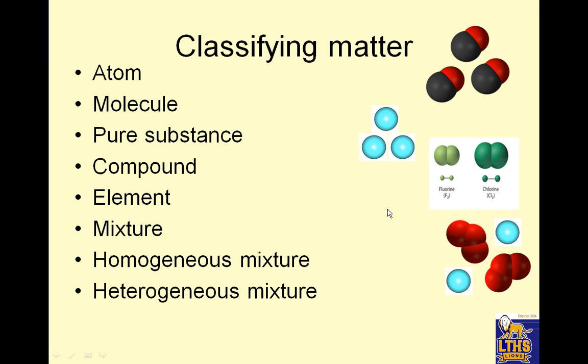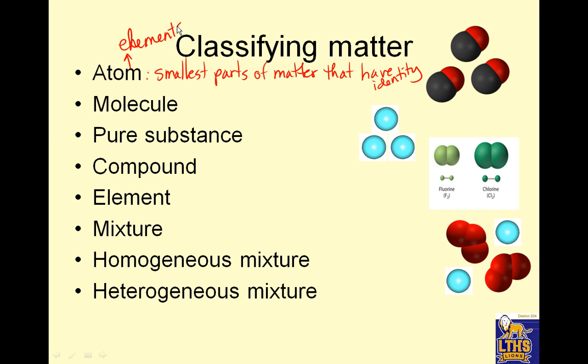So, classifying matter. Atoms are the smallest parts of matter that keep their own identity. That have a chemical identity, okay? So the smallest part of lithium that has lithium's identity is an atom, okay? Atoms make up elements, all right?